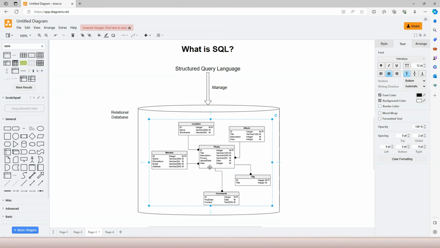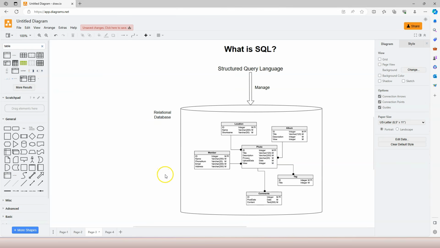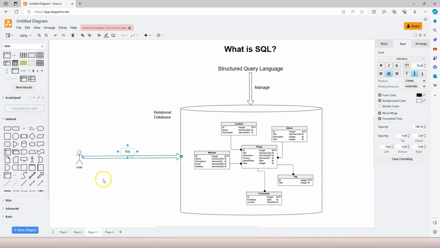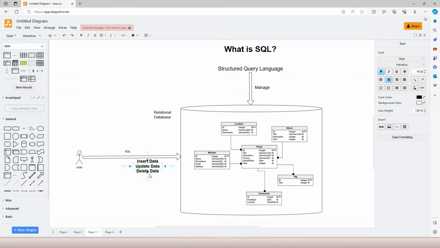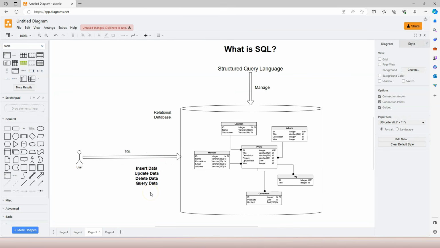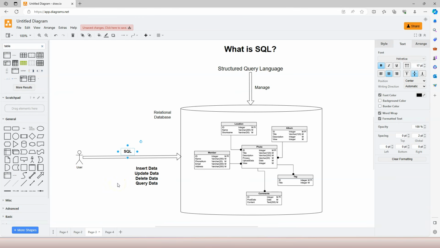When data is stored across many tables, managing data in them seems to be an overwhelming task. This is where SQL comes to the rescue. SQL is a language that a database user can use to talk to the relational database, to define tables and their relationships. They can also use SQL to insert data, update data, delete data, and query data in the relational database. So in a nutshell, SQL is a computer language that a user uses to manage structured data that are stored in tables of a relational database.